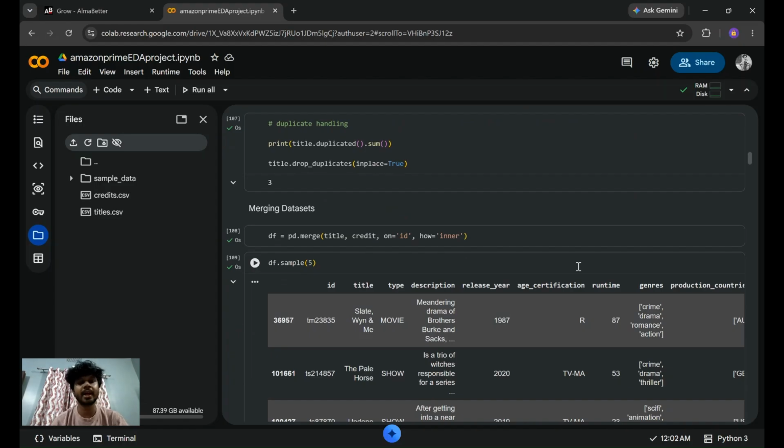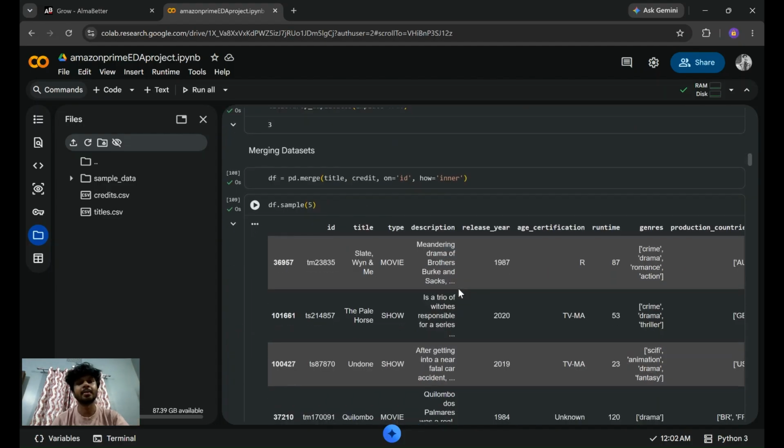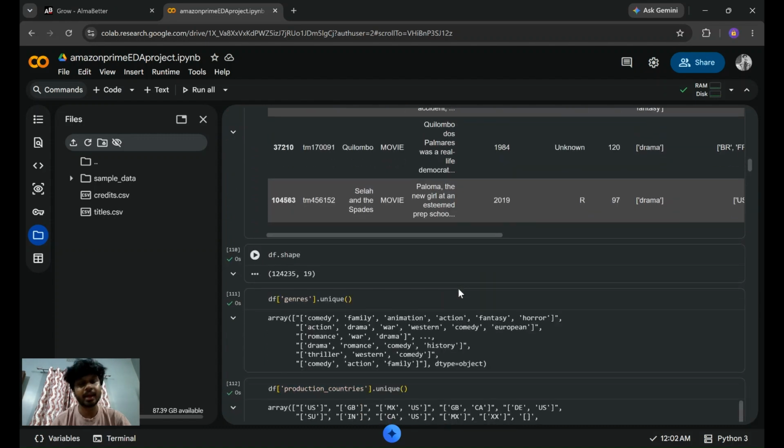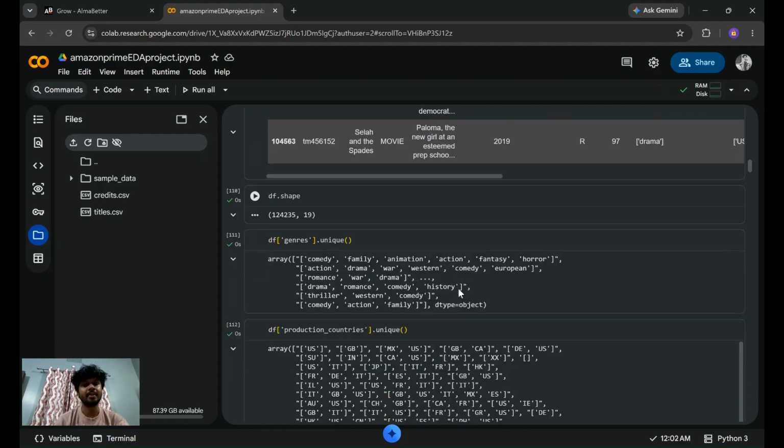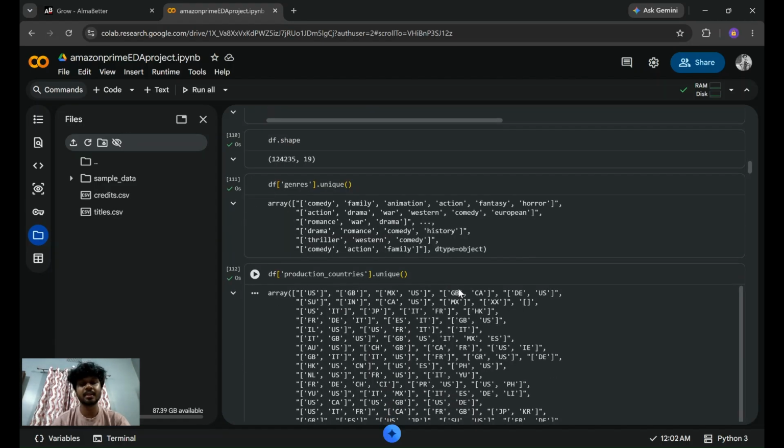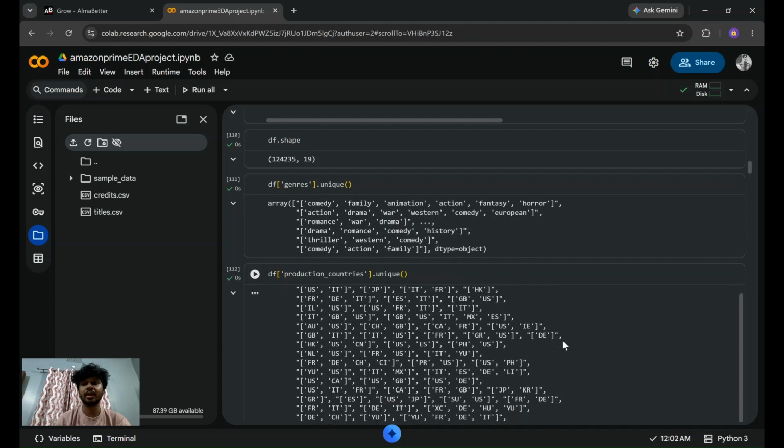And after merging the data set, I again used sample to find out the random rows present in the data set. And I again calculated the shape of it, and now it has 1,24,235 rows, 19 columns. And after looking at the shape of the new merged data set, I found out the uniqueness of the genres, what are the types of genres the data set has, and the production countries, like which are producing the content.